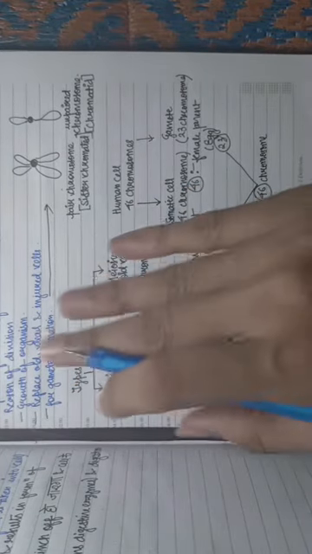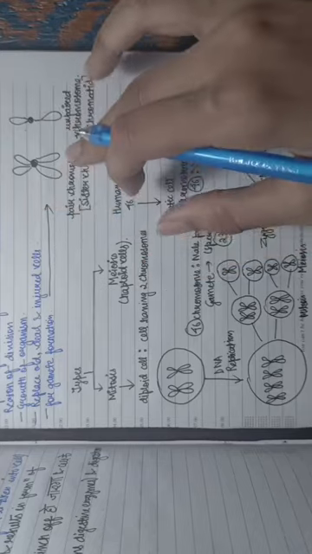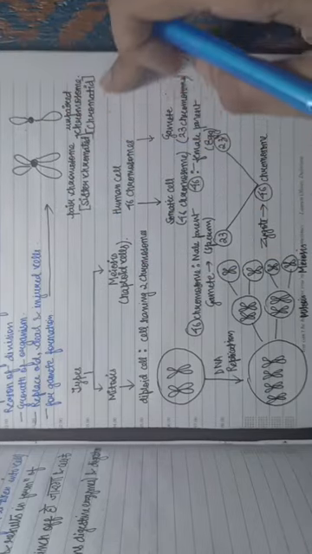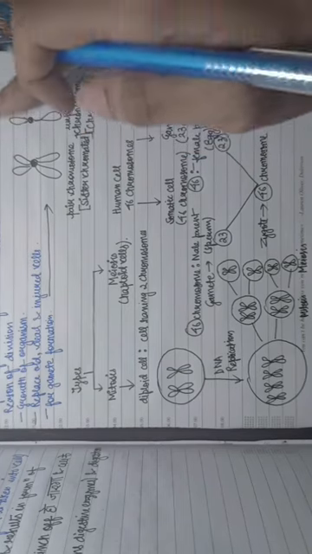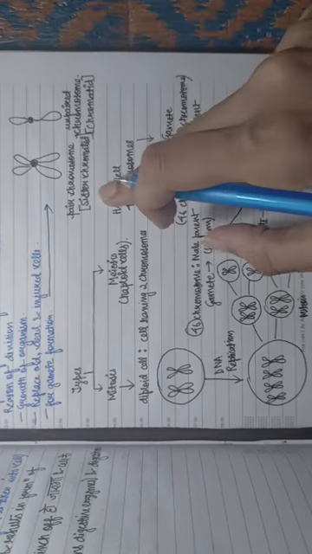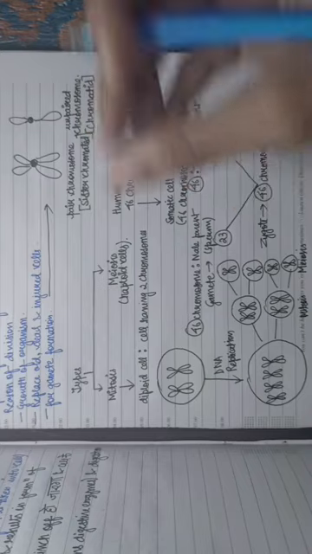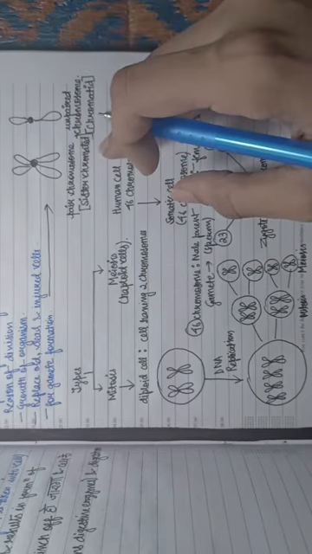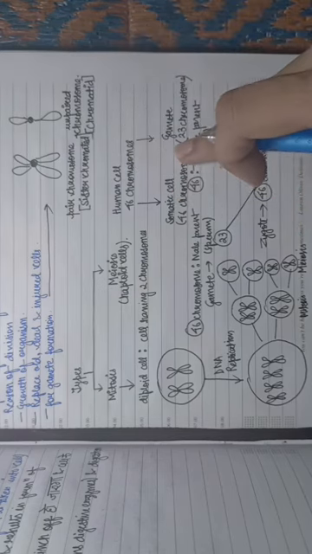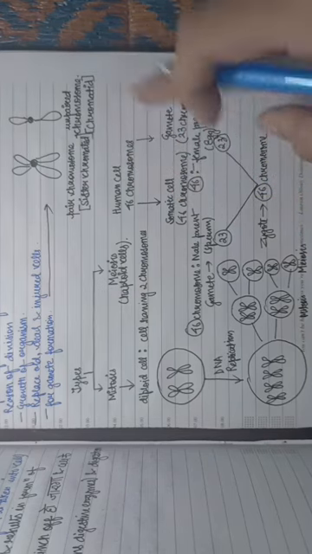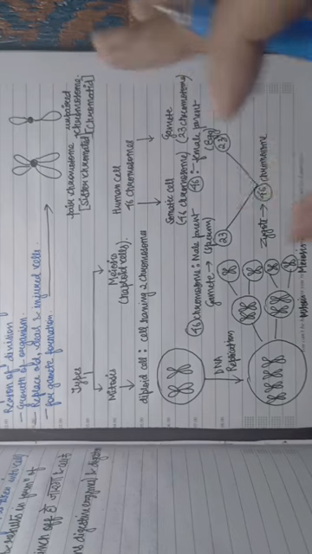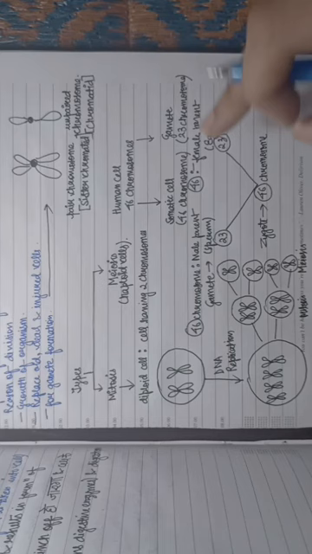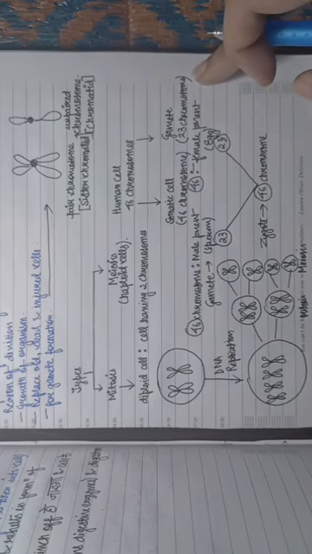Gamete formation. Let's see. This is a chromosome and this is also a chromosome. This is called as an unpaired chromosome, that is chromatid. And this is when two chromatids pair together, then that is known as paired chromosome or sister chromatid. So now in case of human cell, we all know that 46 chromosomes are present. So in case of somatic cells, 46 chromosomes are present, but in case of gametes, only 23 chromosomes are present.